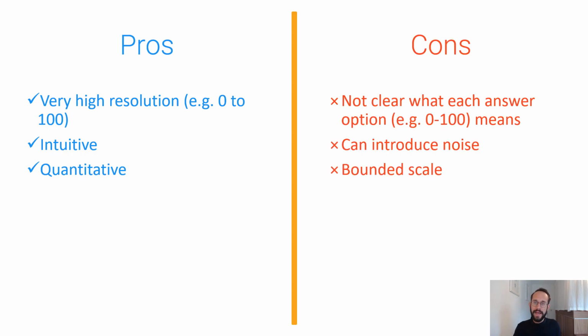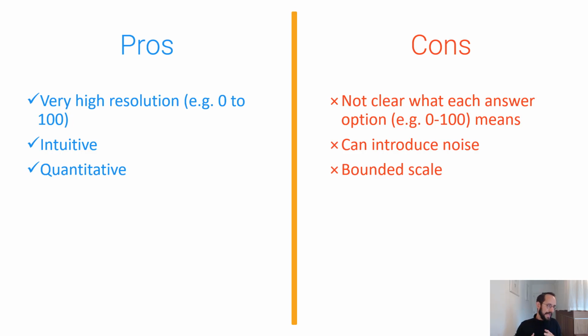What are the cons? I think this is also related to the very high resolution. It's not always clear what each answer option means. So, for example, you have the question how sad are you now from 0 to 100? What does 70 sadness mean? What does 80 sadness mean? I mean, you have all these answer options from 0 to 100, but it's not always clear for the participant what they actually mean. And also, different participants may interpret the scale differently from each other.